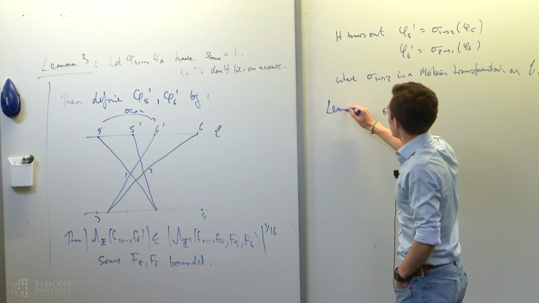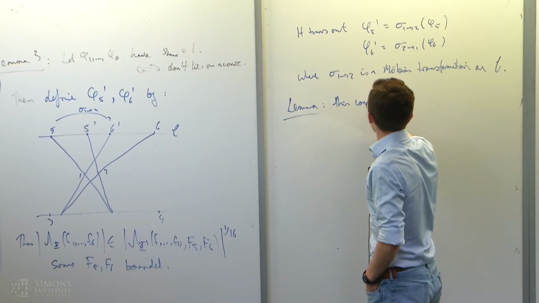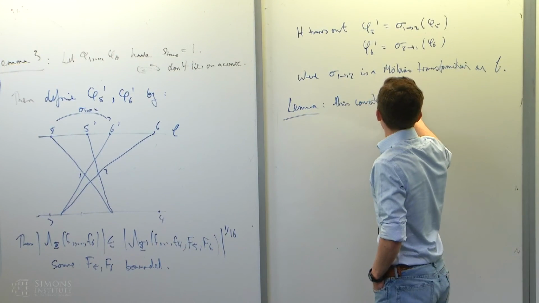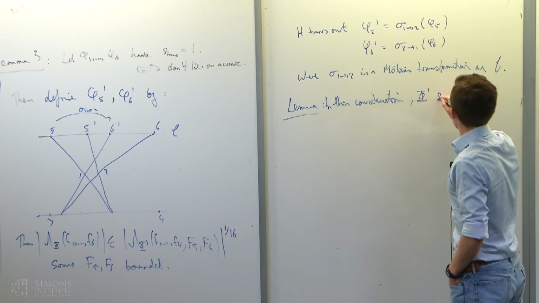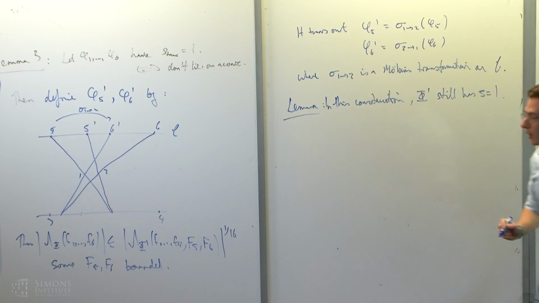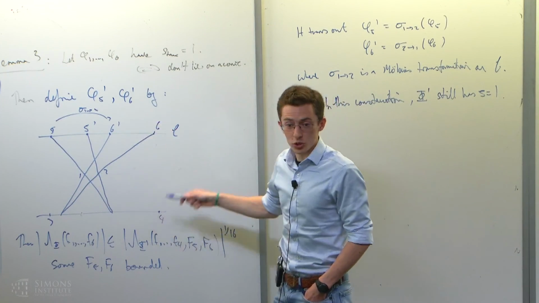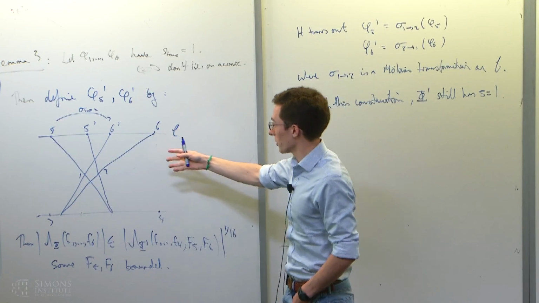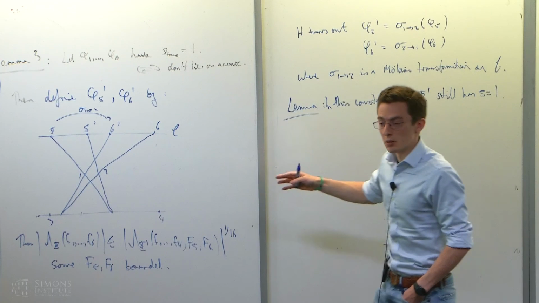There's a fun fact which says that in this construction, phi prime still has true complexity 1. By that I mean, whatever this weird thing is, it preserves the property of all 6 points being on a conic. So if the 6 points are on the conic before, then after they're also on a conic and vice versa, which is surprising.